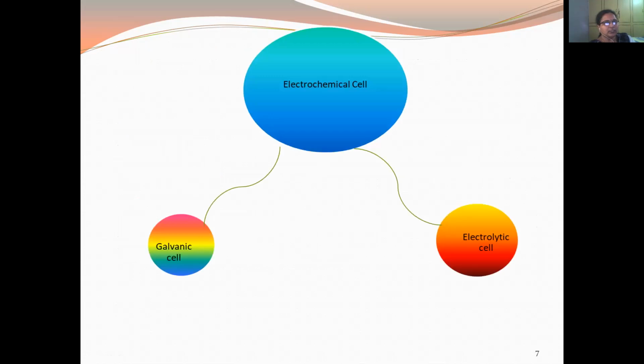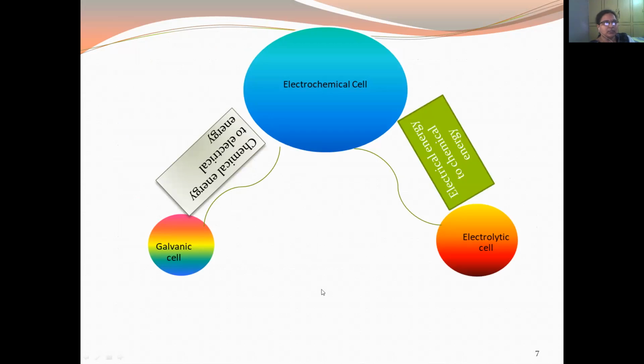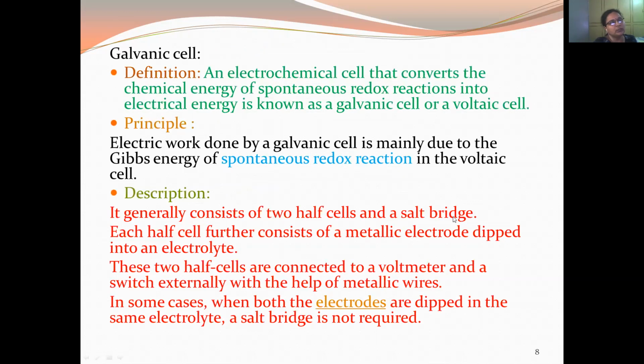Now, electrochemical cells are divided into two types: galvanic cells, which convert chemical energy into electrical energy, and electrolytic cells, which convert electrical energy into chemical energy. Coming in detail to the galvanic cell: a galvanic cell is an electrochemical cell which converts chemical energy into electrical energy by a spontaneous redox reaction, that is, reduction and oxidation occurring simultaneously.